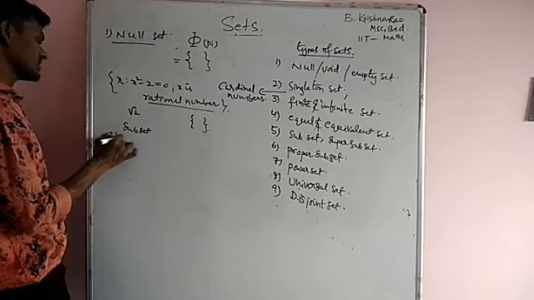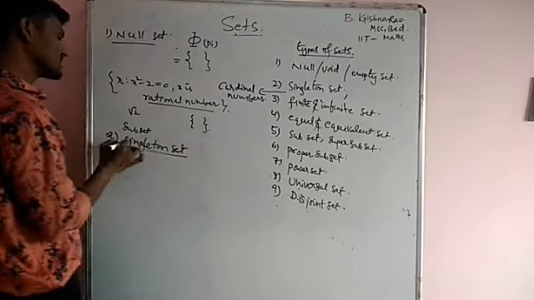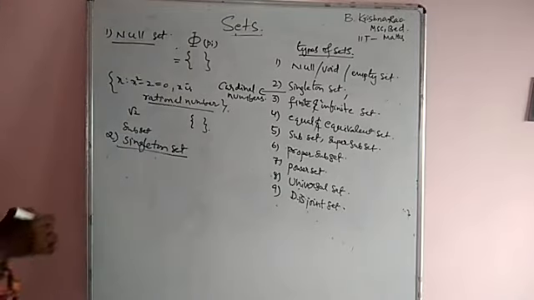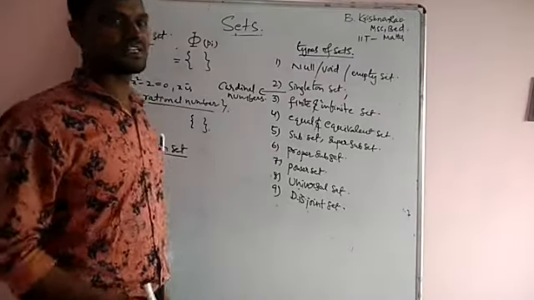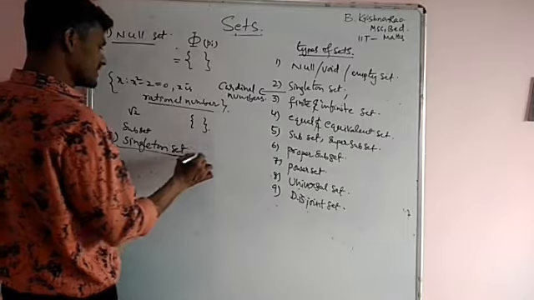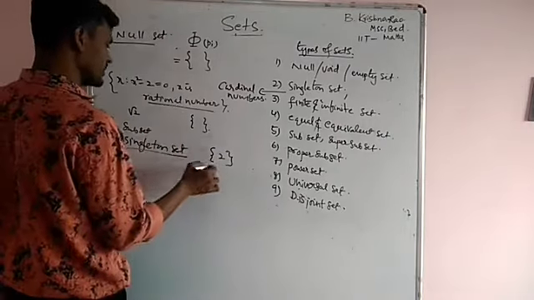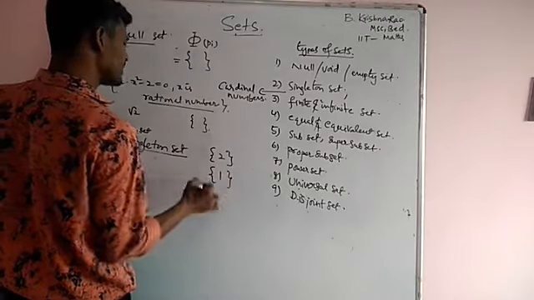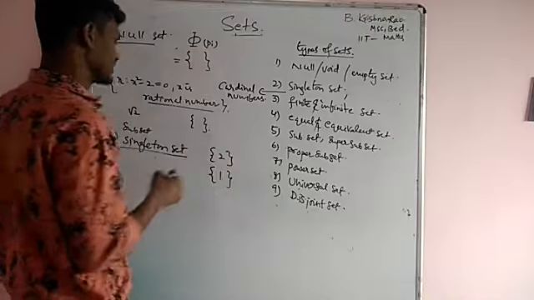Next one, second one, singleton set. What is a singleton set? Singleton set means a set which contains only one element. That set is called a singleton set. Here, set of even prime numbers has only one element, that is 2. Set of numbers neither prime nor composite also has only one element. This set is a singleton.